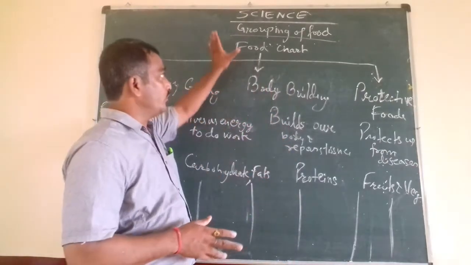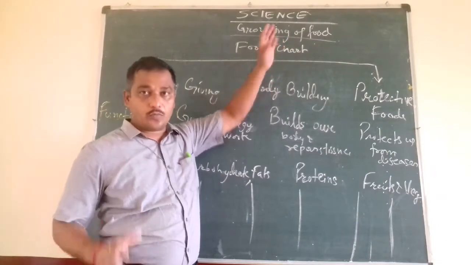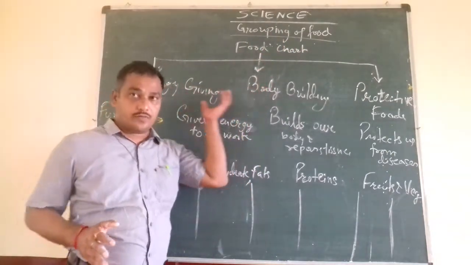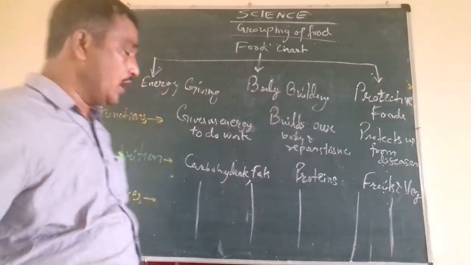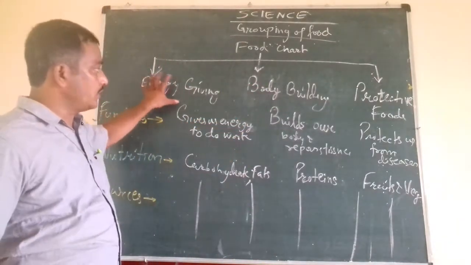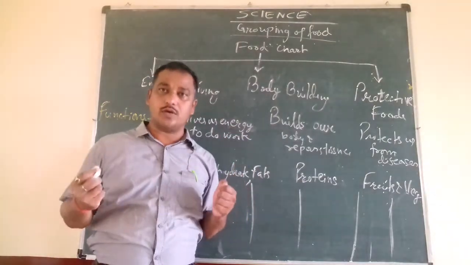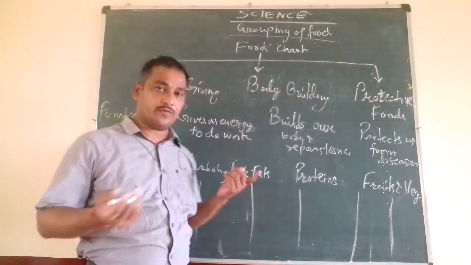So we can group the food items, that is called grouping of the food items. And this food chart, you can say, is a flow chart. First we are grouping it as energy giving food. Those foods which give us energy to do work are called energy giving food.